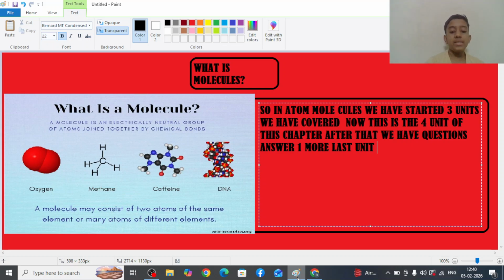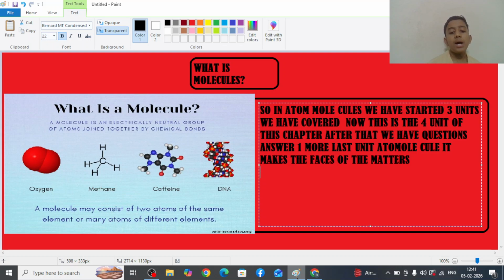So basically, atoms and molecules make the phases of matter. Now, how do they make the phases of matter?